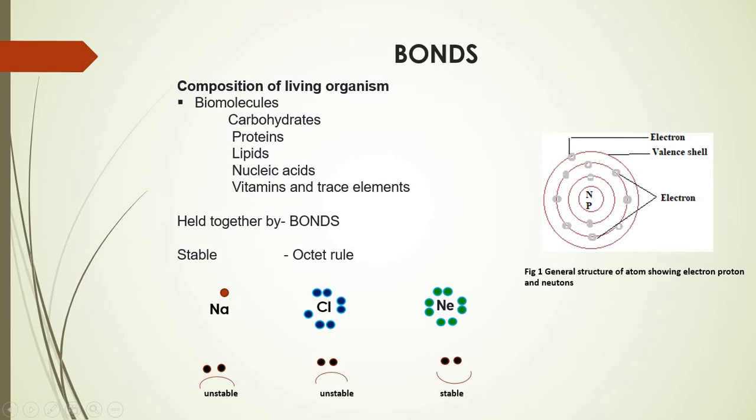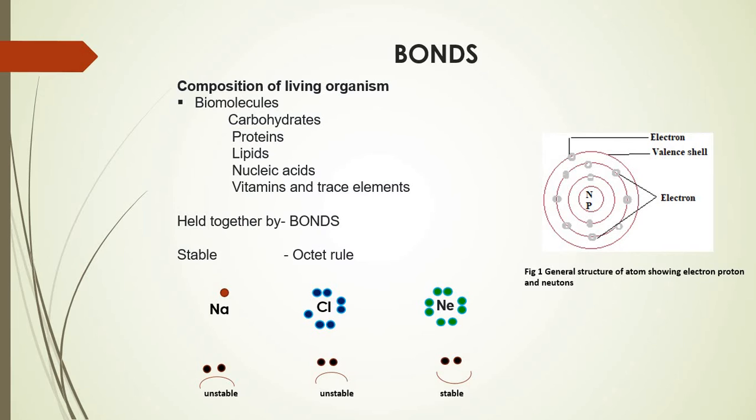And that is why there is neither gain nor loss of an electron during bond formation, right? Now, this is just to explain to you the octet rule, how it has been defined in different elements.